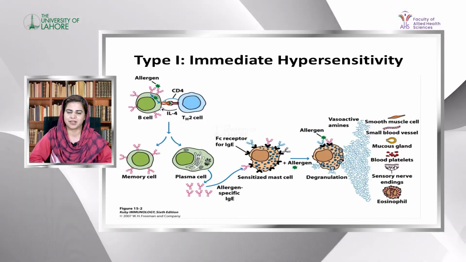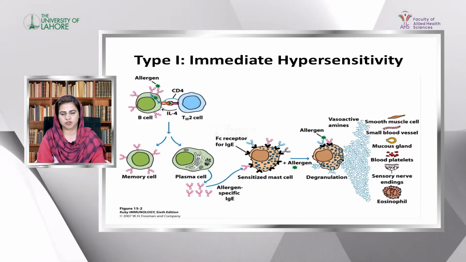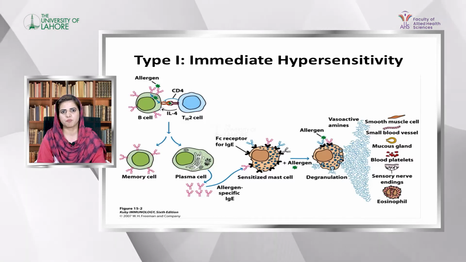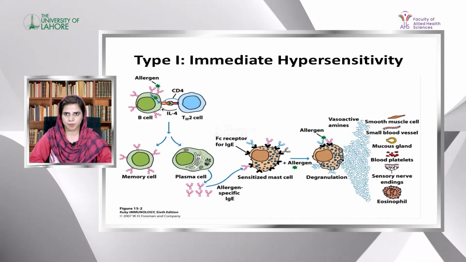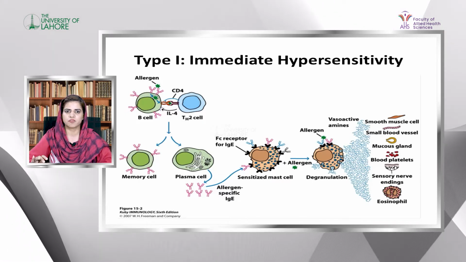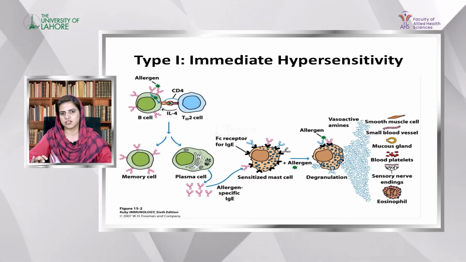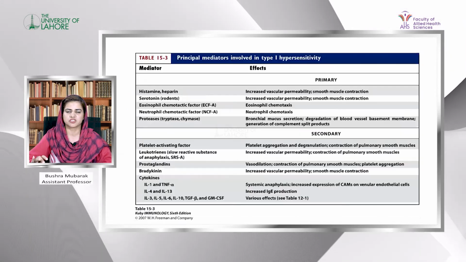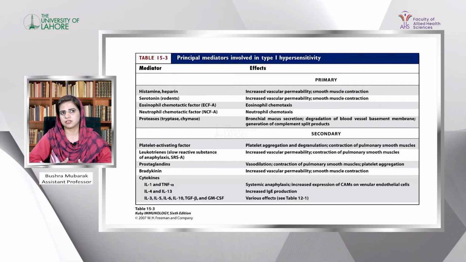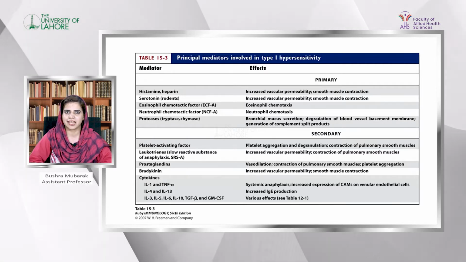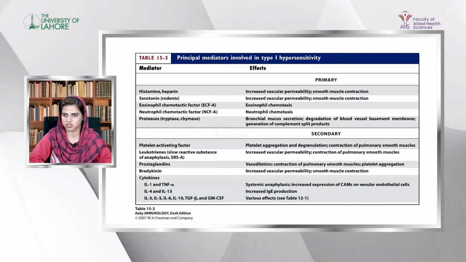They will act on mucus glands and cause increased mucus production, hyperactivation of mucus glands. They will act on blood platelets and cause aggregation of platelets, and also act on eosinophils and cause recruitment of eosinophils in the tissue where the hypersensitivity reaction occurs. These are different types of mediators like histamine and heparin, which increase vascular permeability and cause smooth muscle contraction.